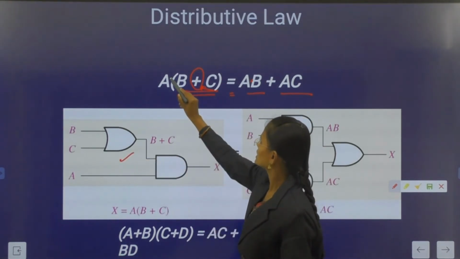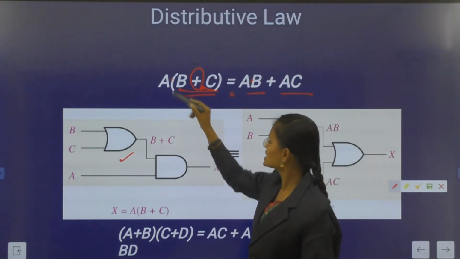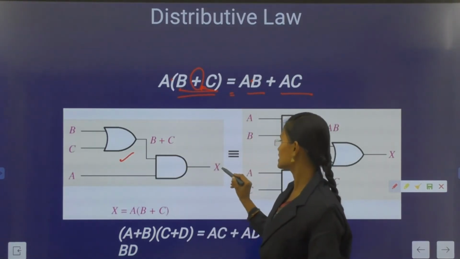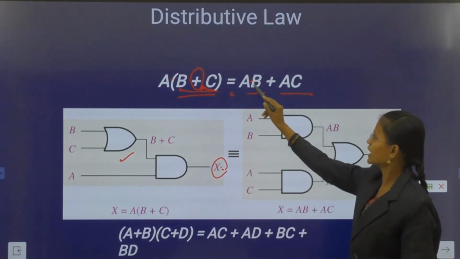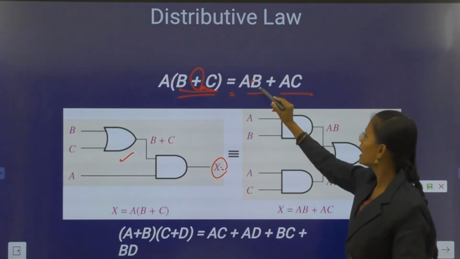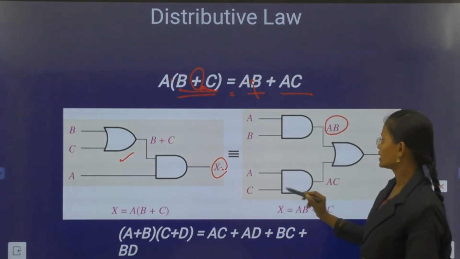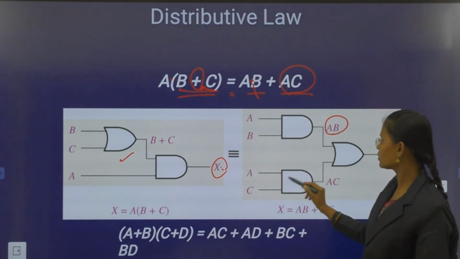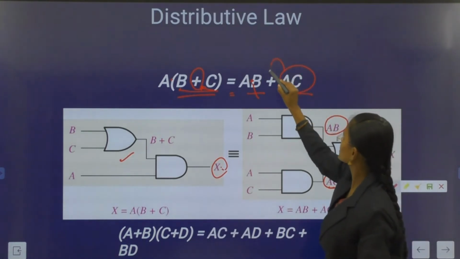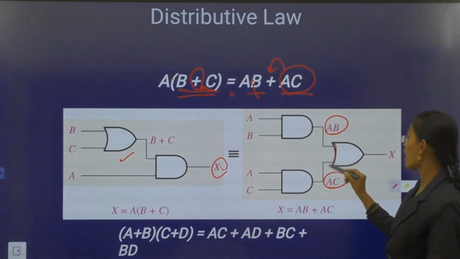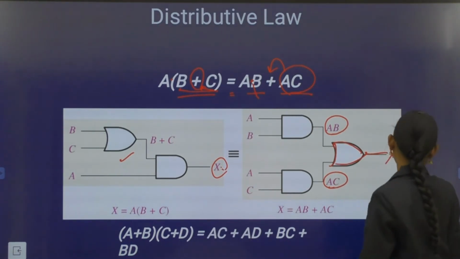We are using the OR logic, that is OR gate logic. And next here we observe this is A into (B plus C). So A is connected to the AND gate. This is the X. X is the output, that is equal to AB, A dot B. Here dot indicates the AND gate. That is A, B are the inputs and output is AB. And next A into C, that is AND gate logic, that is AC. Both are connected to the OR logic. So this is the OR logic, that is equal to X, the output.